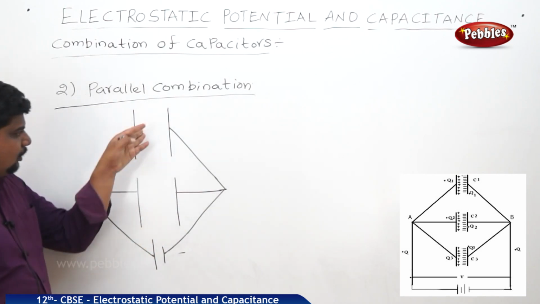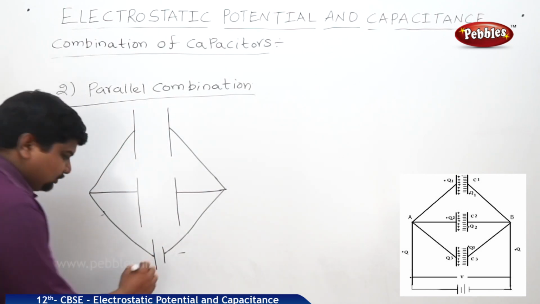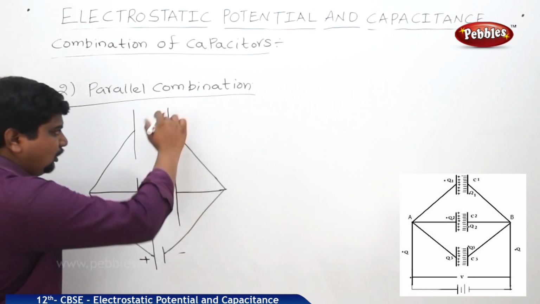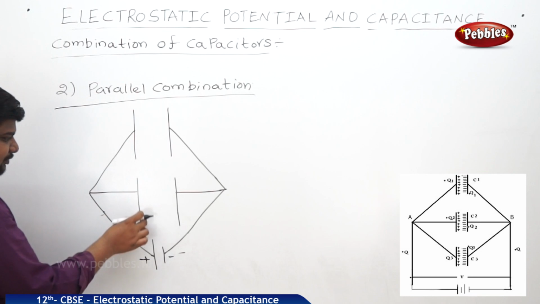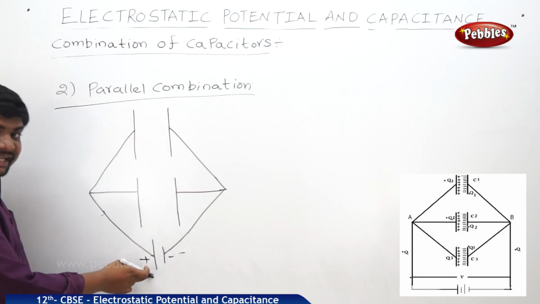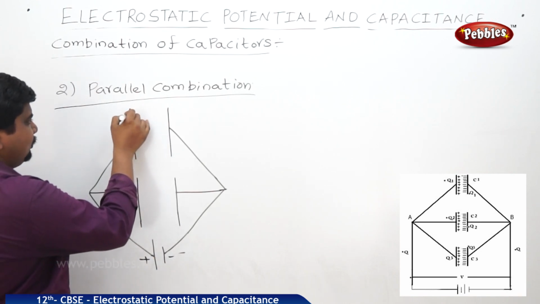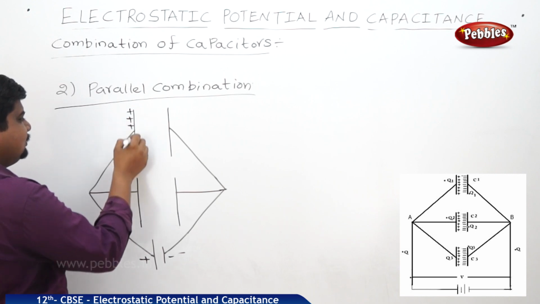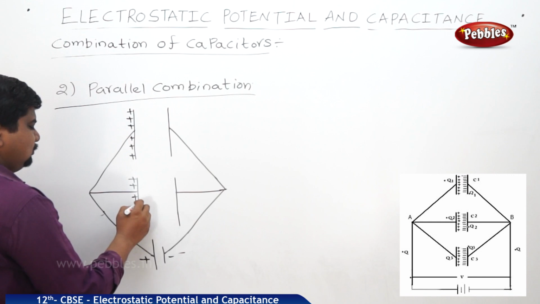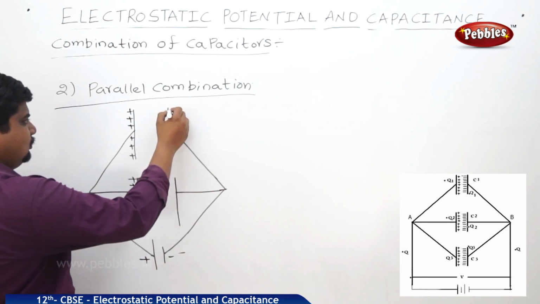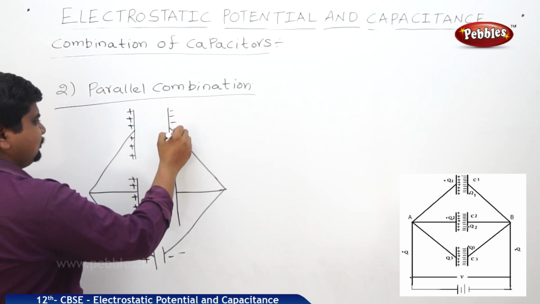See, all the first ends are connected to the positive terminal and all the second ends of the capacitors are connected to the negative terminal. That means on these first plates, which are connected to the positive terminal in common, positive potential will be placed. Second plates, negative potential.